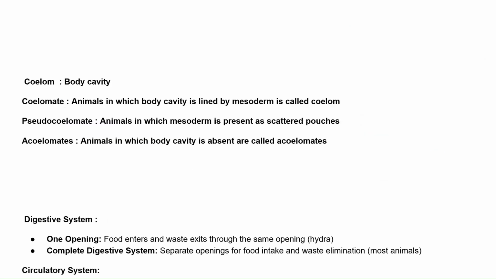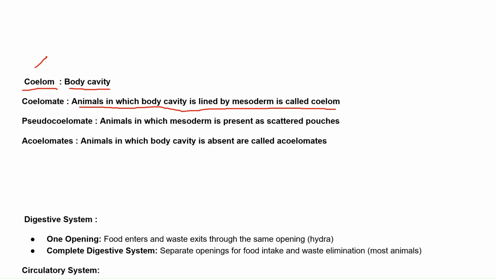The next criterion which scientists used to classify animals was coelom. So what do we mean by coelom? Coelom is nothing but a body cavity, that is, the space present between the gut wall. Coelomate animals are animals in which the body cavity is lined by mesoderm.